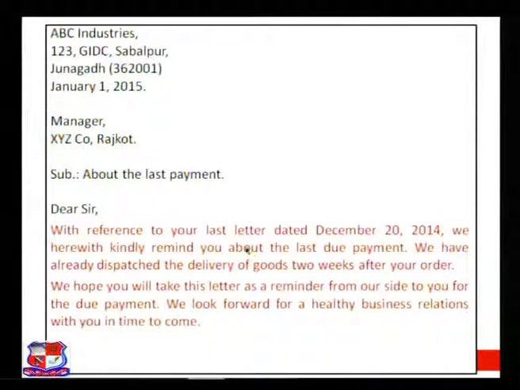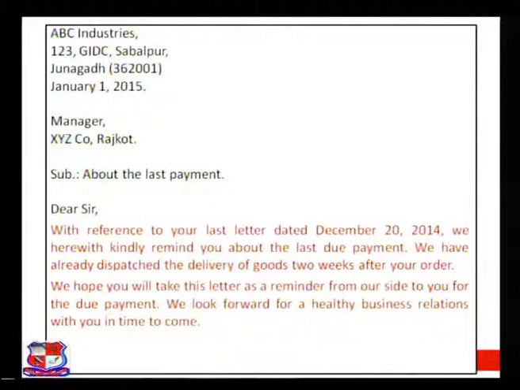Second paragraph is like this: we hope you will take this letter as a reminder from our side to you for the due payment. We look forward for a healthy business relations with you in time to come. There are two things to keep in mind. First is how to write, and second is what to write. I repeat, in letter writing there are two things important: how to write and what to write.